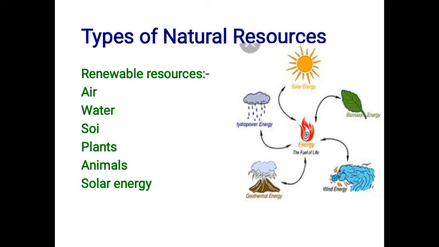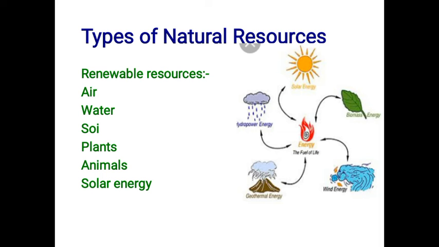Now water. Water is needed for drinking, washing, cooking, growing crops, and many other purposes. Electricity generated from water is called hydroelectricity. In a dam, water is made to fall from a great height. The force of falling water is used to generate hydroelectricity. Remember that in a dam, water is made to fall from a great height. Why? The force of falling water is used to generate hydroelectricity.